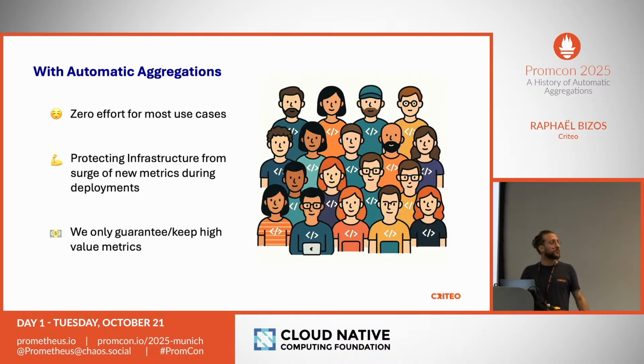Now, automatic aggregation started with kind of a technical limitation. We decided to use that to build our stack and to build how we approach metrics. The first thing is that it allowed us to have a good retention for our metrics with absolutely zero effort from our users, which matches maybe 80–90% of the use cases. Then we decided to use that further and protect ourselves from a surge of new metrics during deployments. And as such, we have a very stable platform. And since we decided to keep only the metrics that are stable over time, so we don't keep short-lived metrics, we don't pay for keeping them very long.